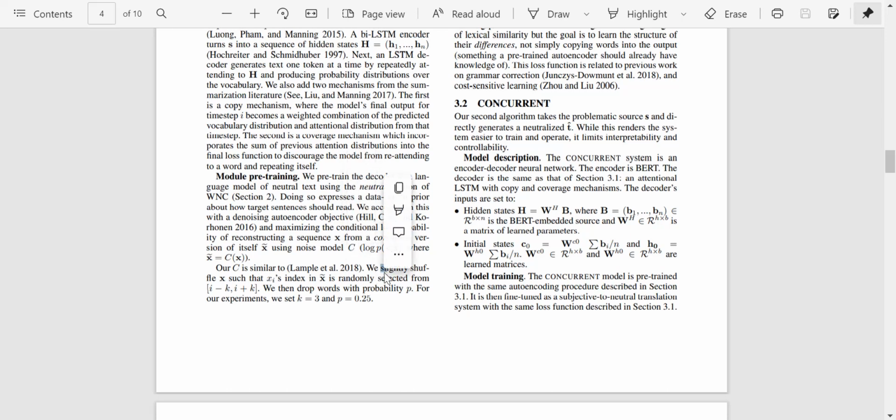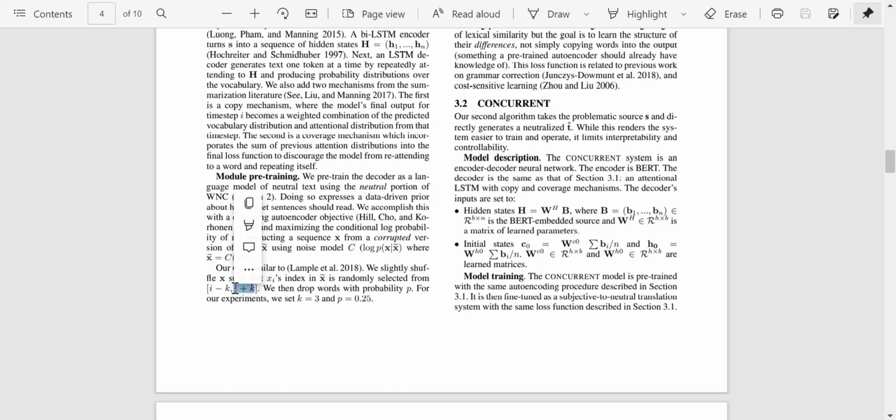So this is similar to some other work. We slightly shuffle X such that Xi's index is randomly selected from a range in X. So in the noisy version of X, a word Xi can be transported and replaced with another word in a range k.